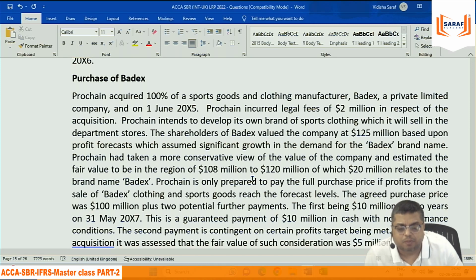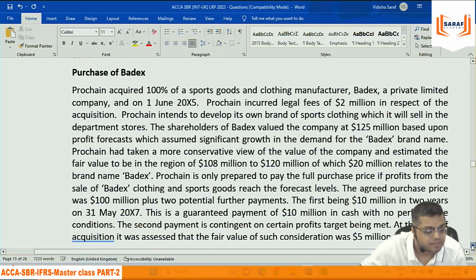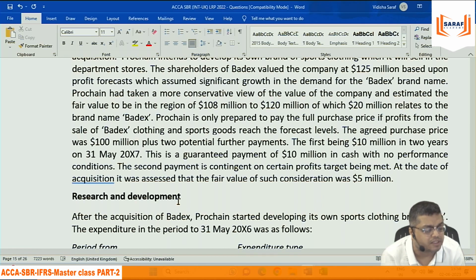The agreed purchase price was 100 million plus 2 potential further payments. The first being 10 million in 2 years, on 31st May 2017.